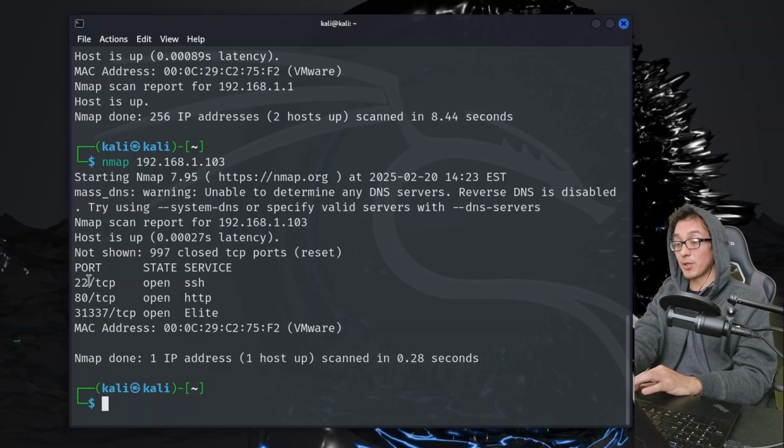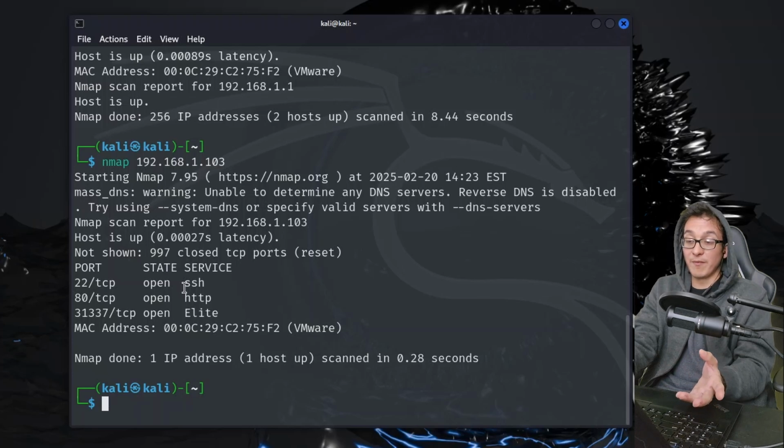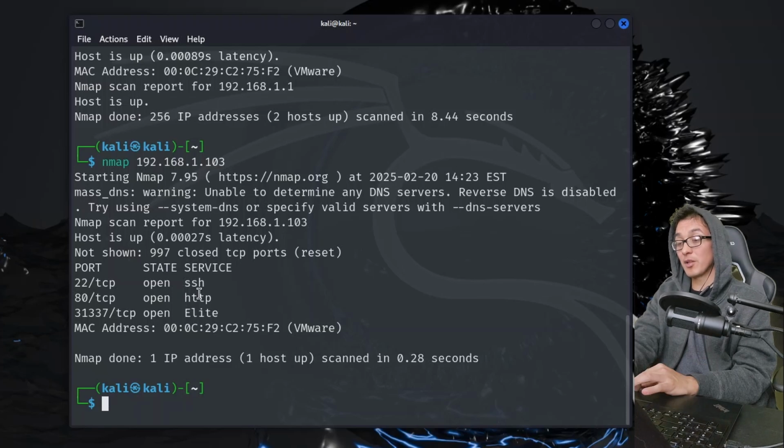So we see here port 22. We would have to know the username and the password to be able to log in. So we don't have any clues, we don't have any recon. The only possible way we could figure it out at this point would be brute forcing. And that's pretty time consuming, right? Especially if it gets into like 8+ character passwords, it could take a really long time. So let's check out another place where there might be some low hanging fruit.